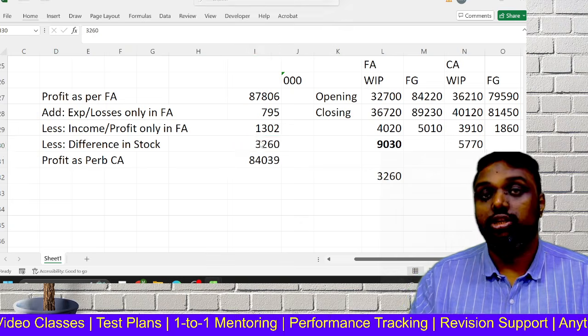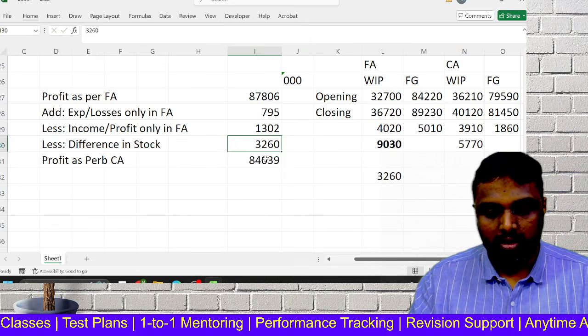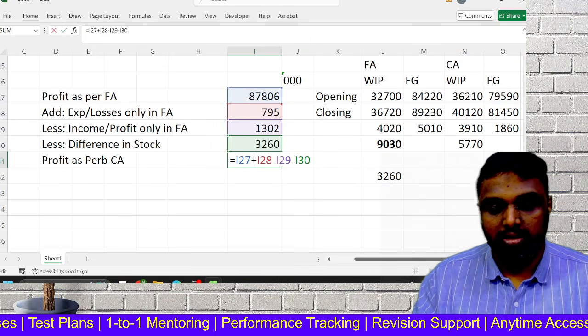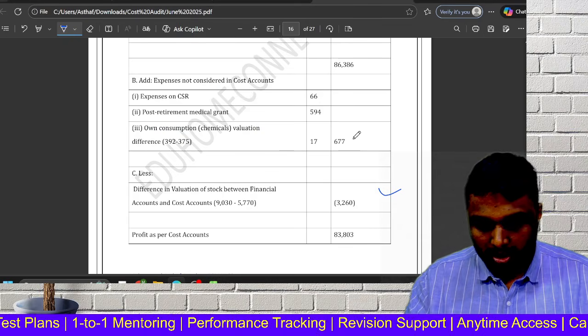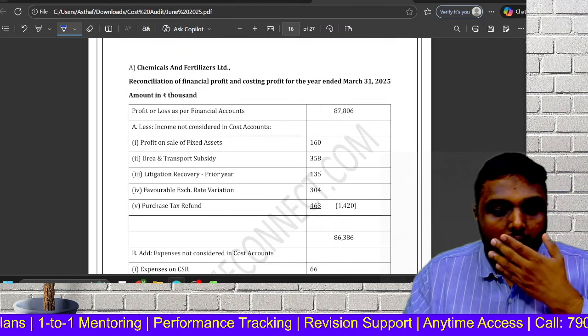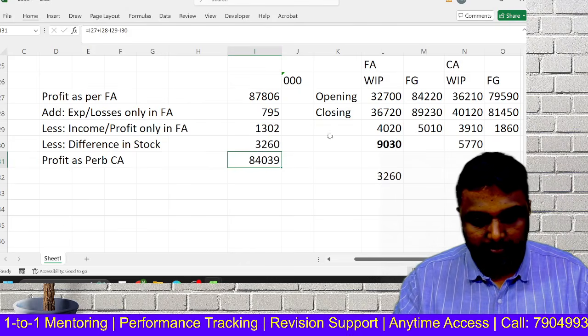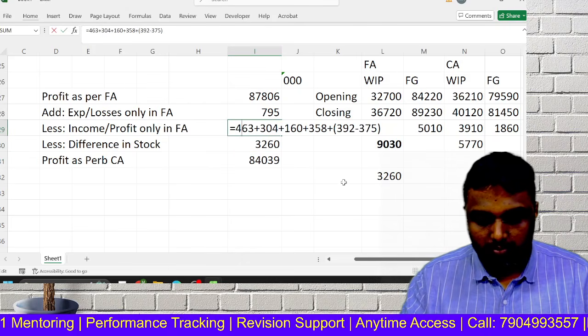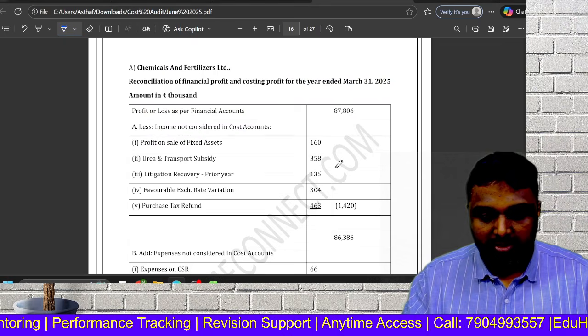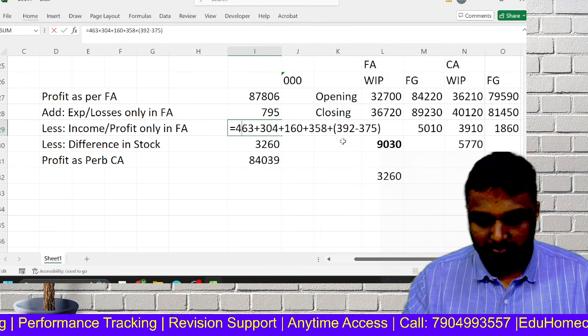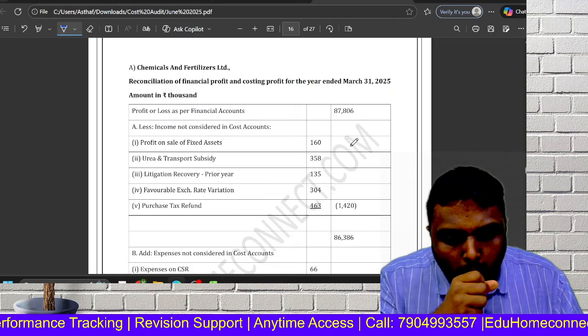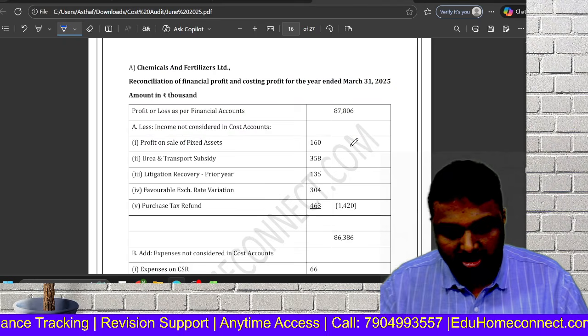See, 3260 exactly they are reduced. See, this is how we have to approach. Now we will see: less 160, less 358, less 304, 463 also less.